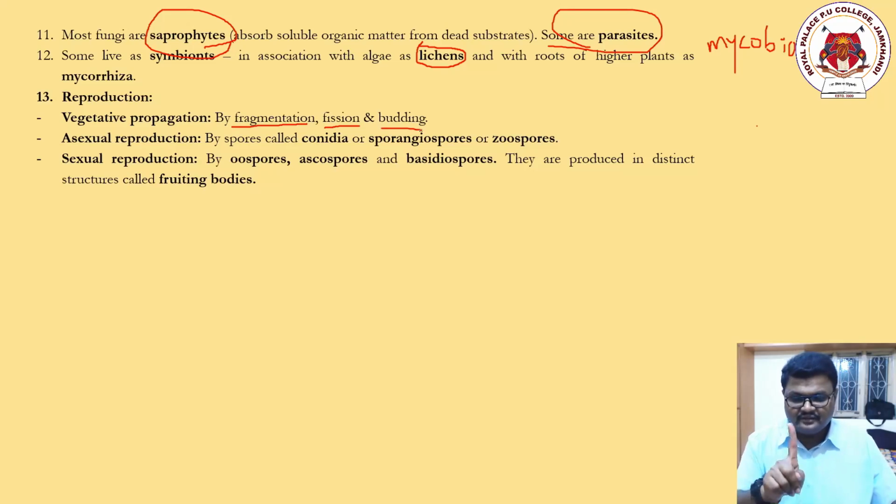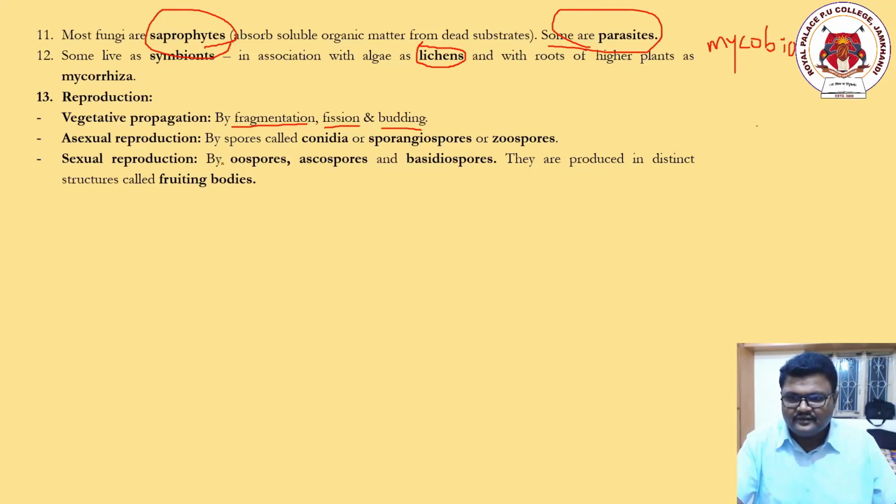Budding, this is the body and this is a small bud, an extra growth, and from this growth there is an individual development, an individual organism. I can tell you that these are all basic things, but when you come to second year, you'll come to this in a very perfect way.